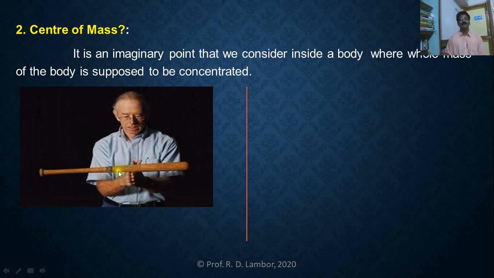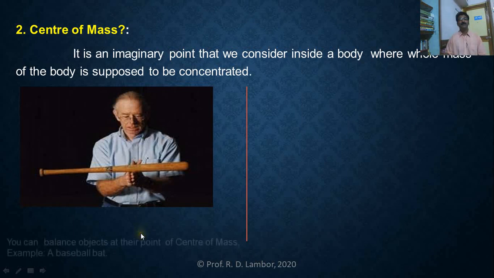And due to that, this baseball bat is balanced. Very easy. What does it mean? The point at which the force is applied is nothing but the center of mass of that baseball bat. And if the point of application of force shifts towards left or right, the baseball bat loses its balance and will fall down.